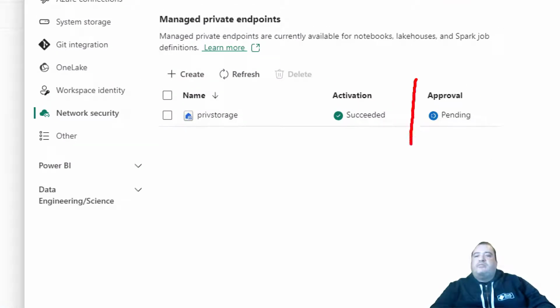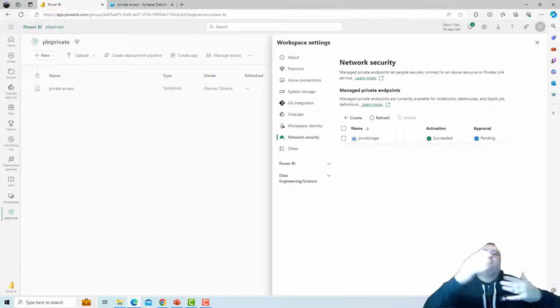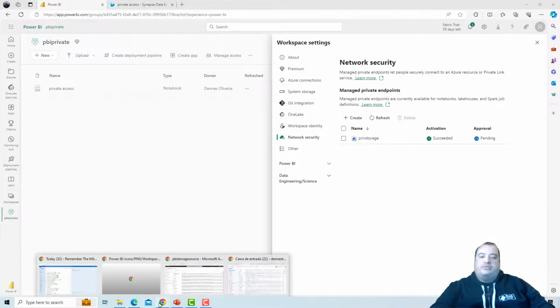What is approval? Simple. Not just anyone can create a private endpoint to one of our Azure resources. The private endpoint needs to be approved by the resource owner on Azure. So we need to get back to Azure.